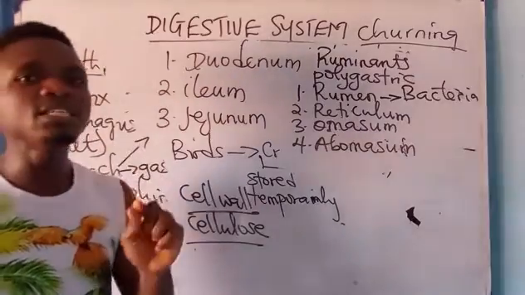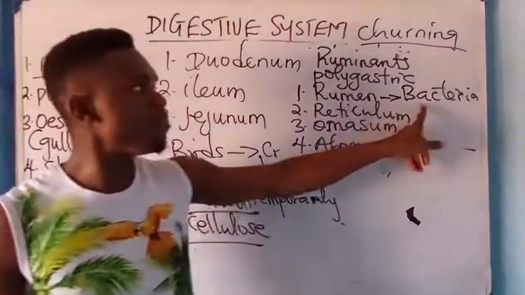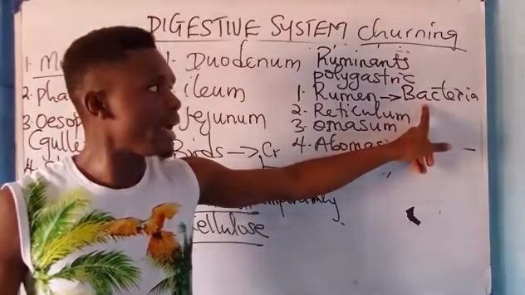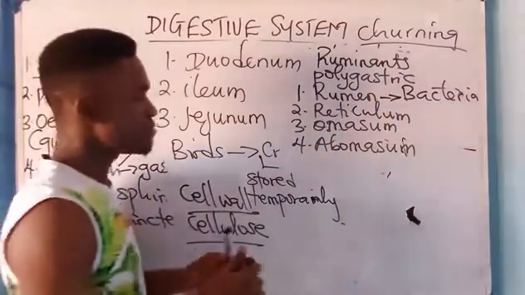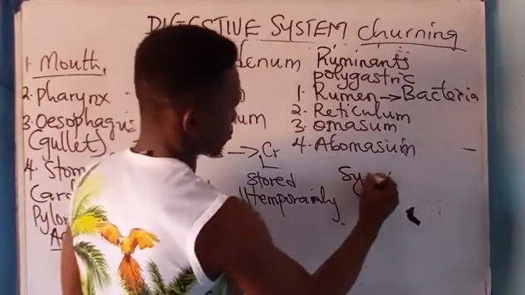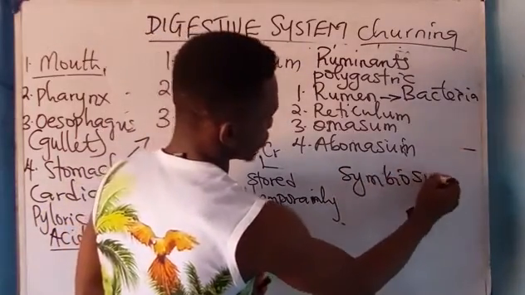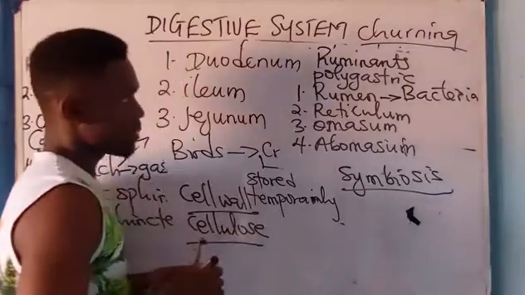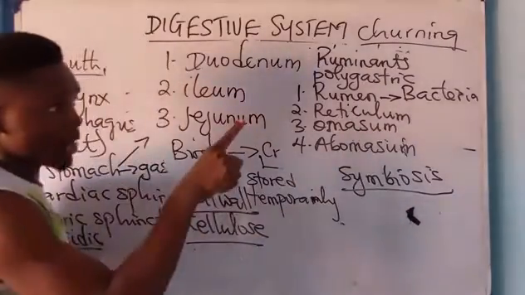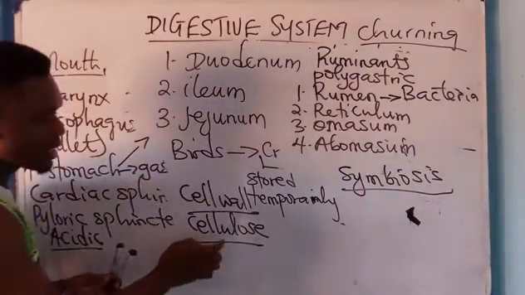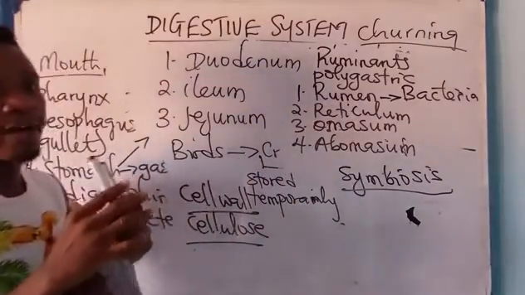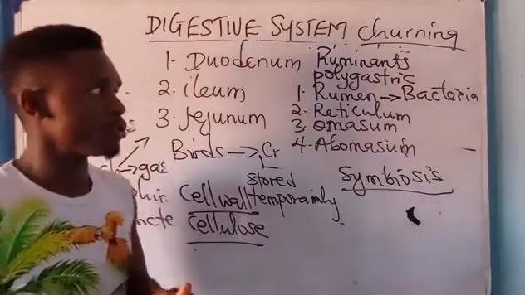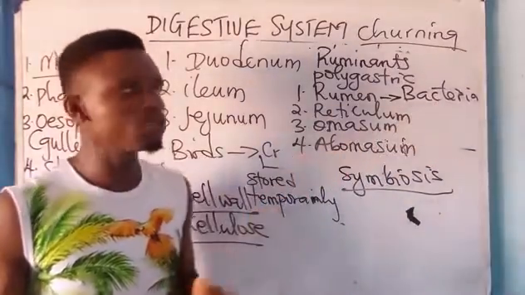Therefore, the feeding association between the bacteria and rumen of ruminant animal is what? Symbiosis, because the bacteria help in breaking down cellulose, while the rumen provides shelter or protection for the bacteria. Take note of that.